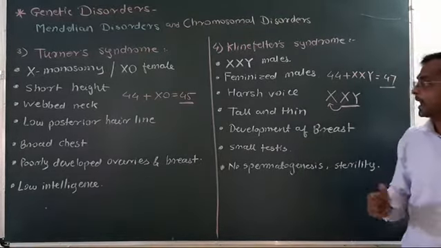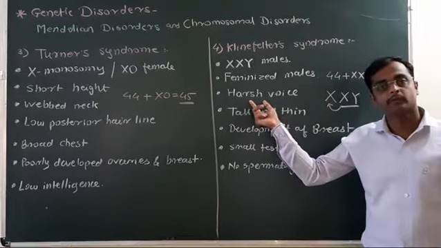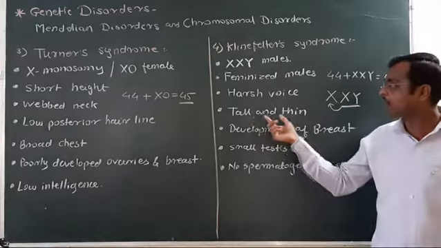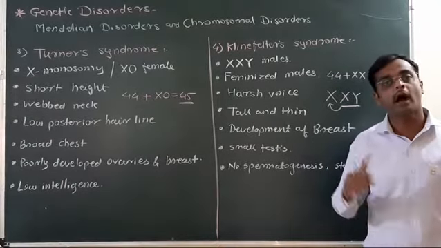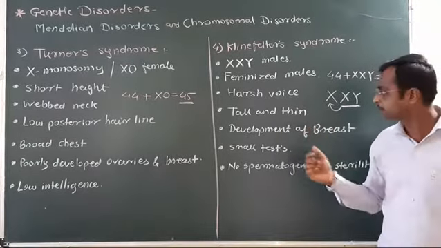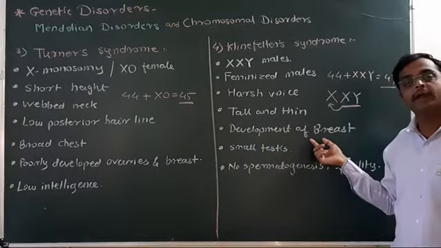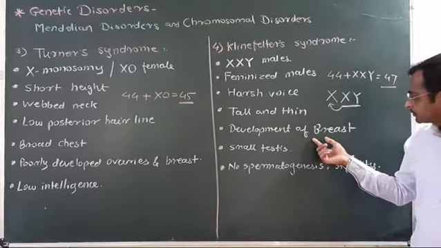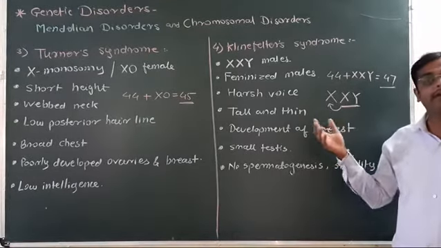Feminized males. Now the characters: voice is very harsh, higher pitched, tall and thin. The patients are generally tall and thin. Development of breast, which is a female character, takes place and is described as gynecomastia.